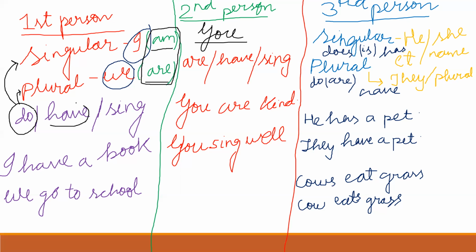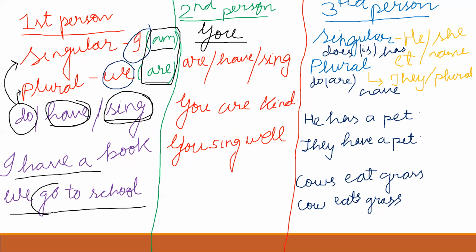We use have for both I and we. I have a book, we have a book. And for all the singular forms, suppose I eat rice. We eat rice, not eats. We will use the singular form only. I eat rice. We eat rice. See, examples are given. I have a book. We go to school. See, we use go here, not goes.